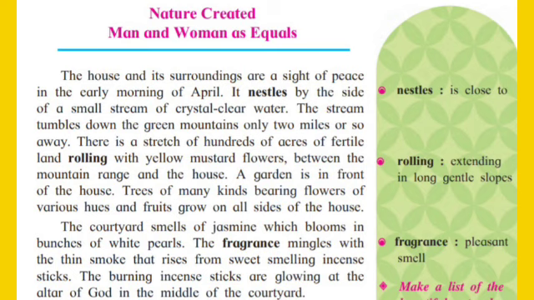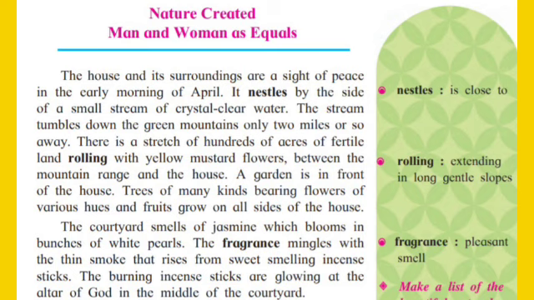Lesson 2.2, Nature created man and woman as equals. First paragraph. The house and its surroundings are a sight of peace in the early morning of April. It nestles by the side of small stream of crystal clear water. The stream tumbles down the green mountains only 2 miles or so away. There is a stretch of hundreds of acres of fertile land rolling with yellow mustard flower.